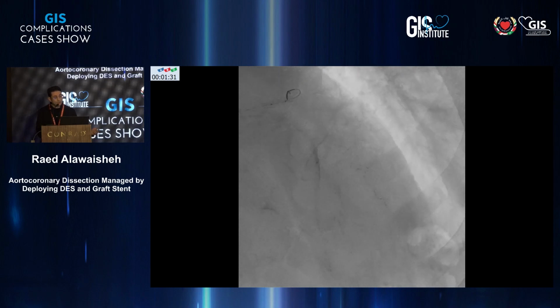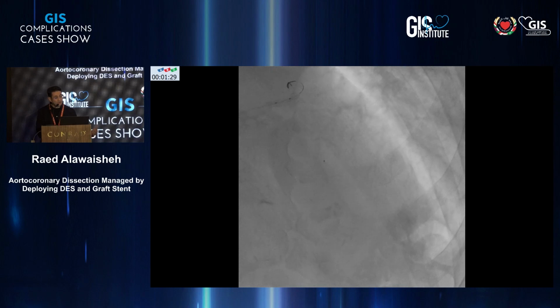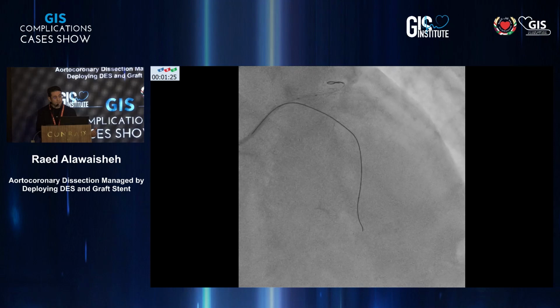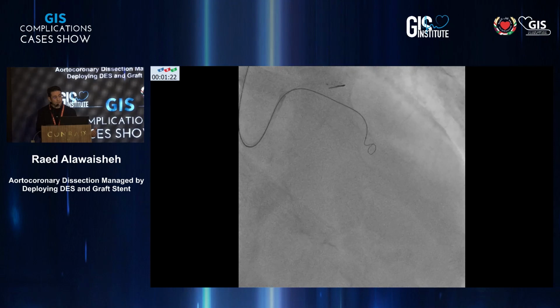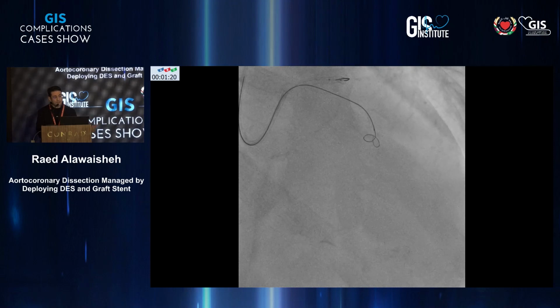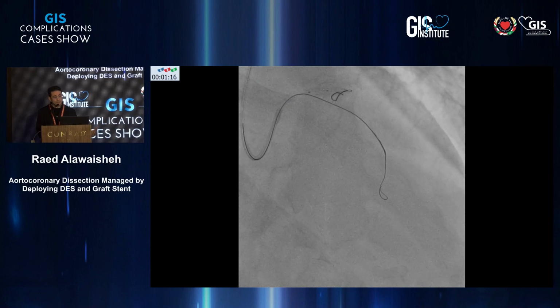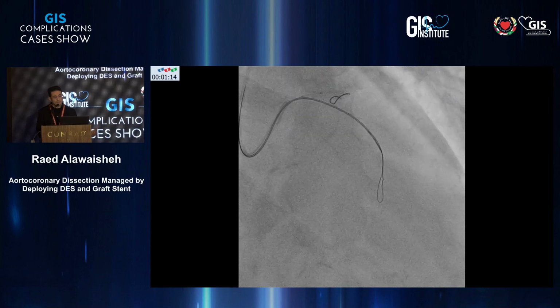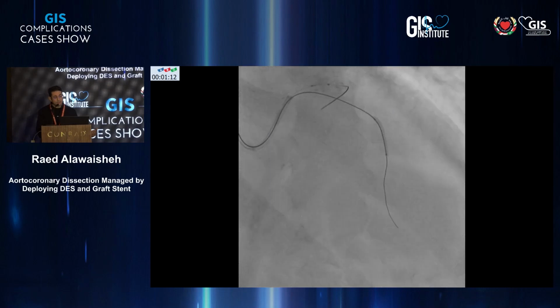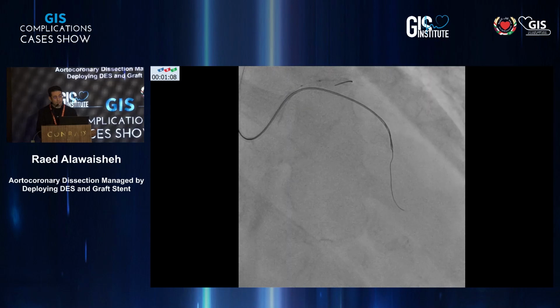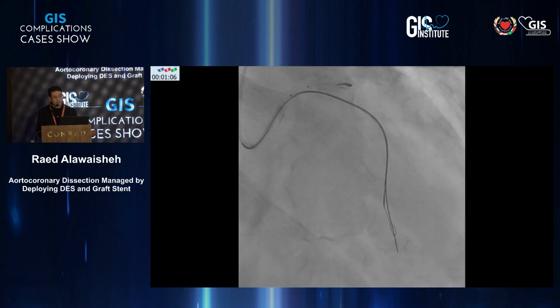So I went with ADR and AFR techniques in the CTO, and crossed behind the calcium, and went down, and found a good knuckle. This is a big knuckle, so a good knuckle, and then I went with the double lumen microcatheter behind the calcium, and then went down, trying to get the re-entry, getting the right channel and right track to the true lumen.